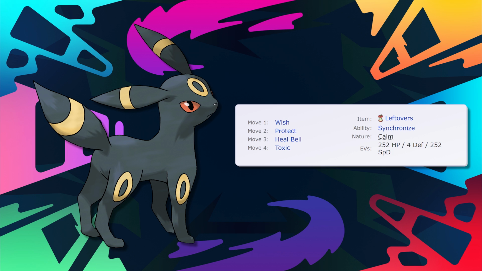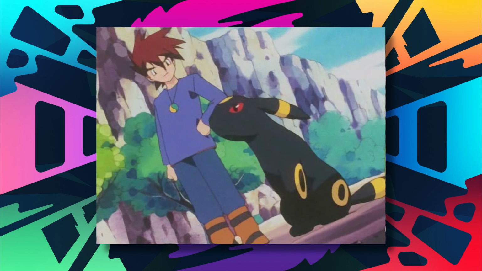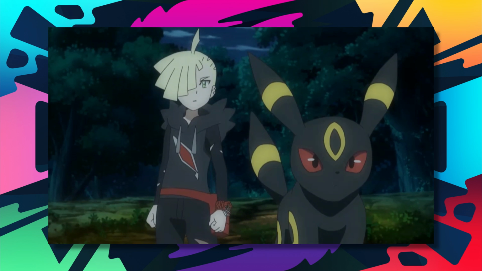If you still want to run Wish though, and make it a cleric, it can work alright, but I think Sylveon is a way better cleric. Run Special Defense or Defensive Umbreon if you want it to work best for you. Anime appearances: Gary's Eevee evolved into Umbreon, which I love by the way. Gladion also had an Umbreon, but to me it didn't have as much of an impact. Nonetheless, I have to show respect to Pokemon Sun and Moon.